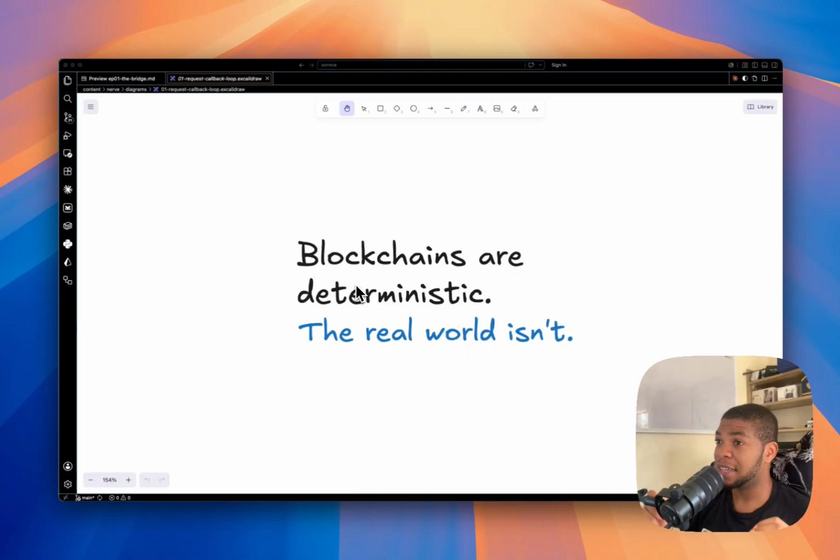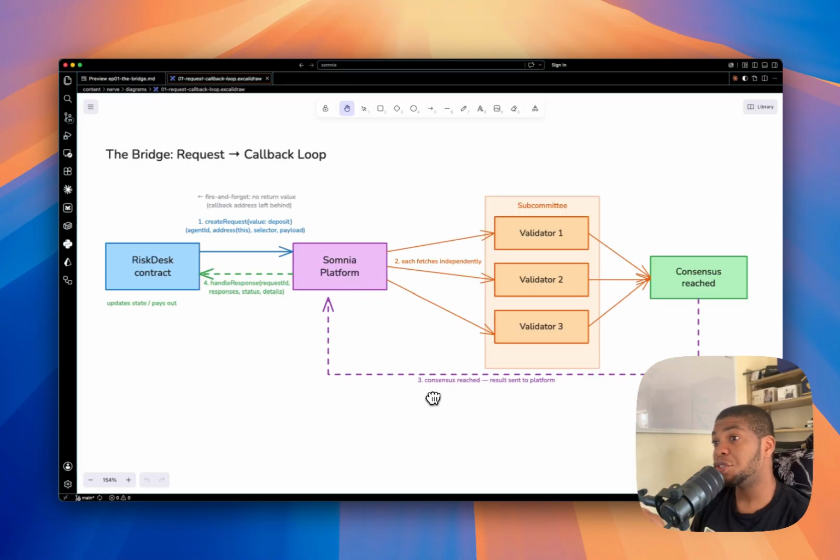Somnia's answer is different. It's called Somnia Agents. Instead of feeding facts in from the outside, the contract calls an agent. It posts a request: fetch this URL, give me that number, and then it keeps running. Then a subcommittee of validators each run that same request independently. They compare their answers, and when they agree, the answer comes back in an unchanged state. Not one server pushing data in, but a committee reaching consensus on what the real world says. That request, consensus, callback loop is the Somnia agent primitive. Everything I'm building in this series rolls on it.